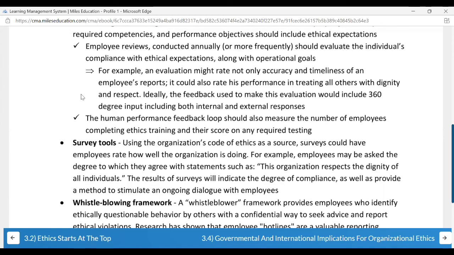Survey tool. You can take an overall survey from the company. You can tell your employees to rate how ethical they think the company is, and how happy they are with the practices. So overall, that percentile or rating tells a lot.